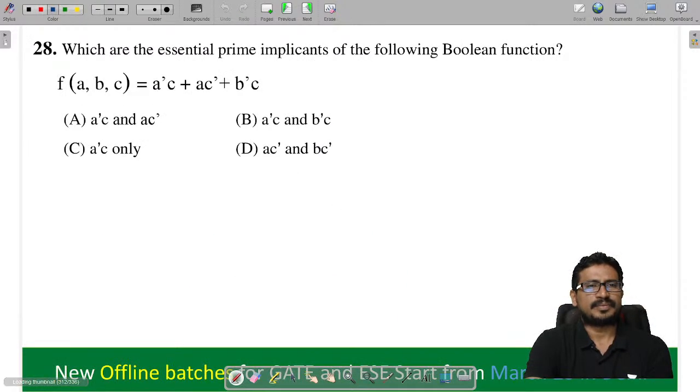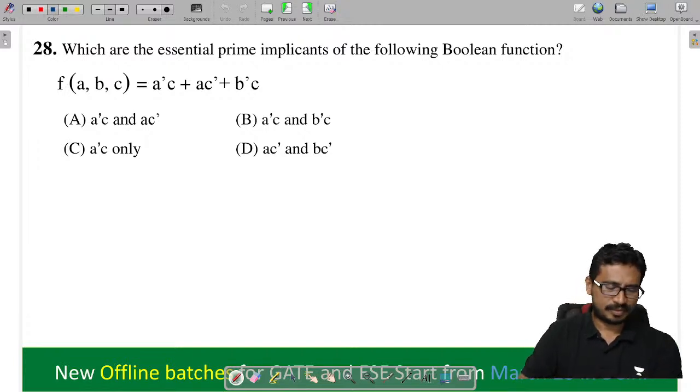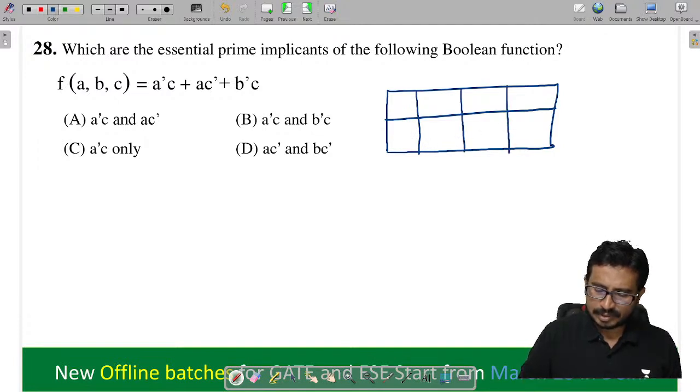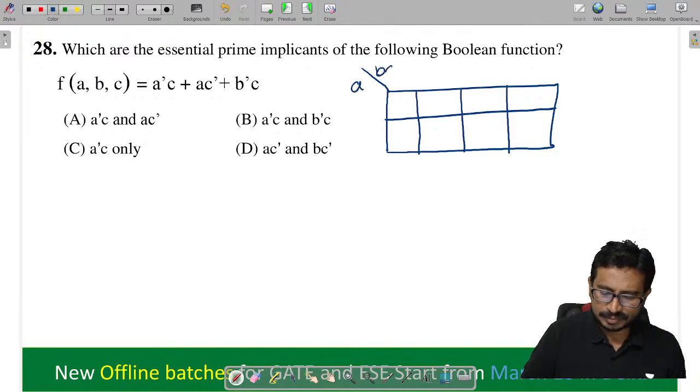Chalo, next one. Which are the essential prime implicants? By just seeing we cannot say which are the essentials, right? So the K-map will tell us which are essentials.